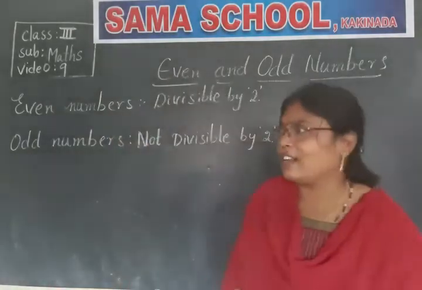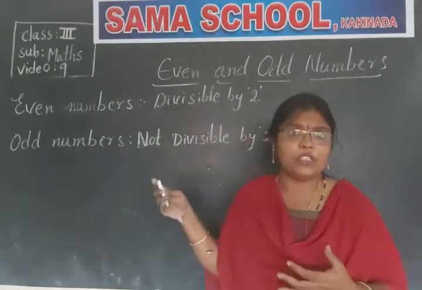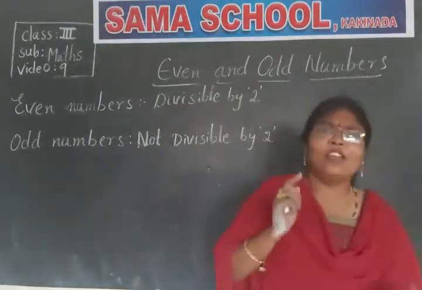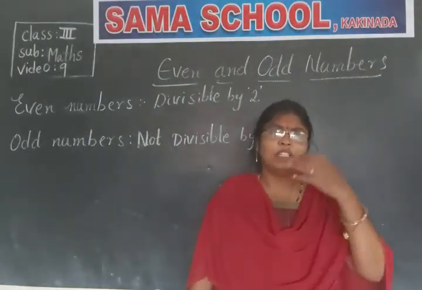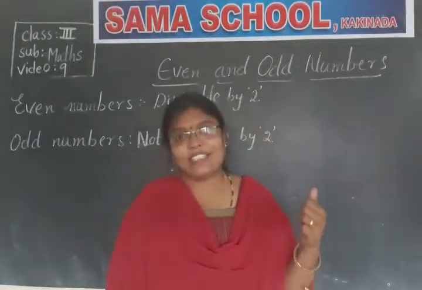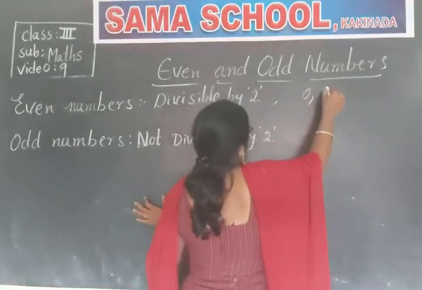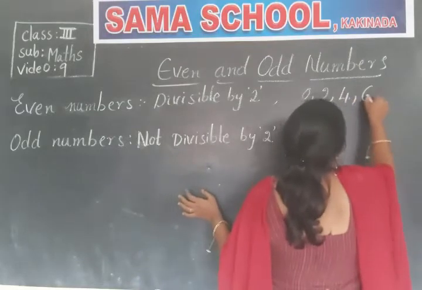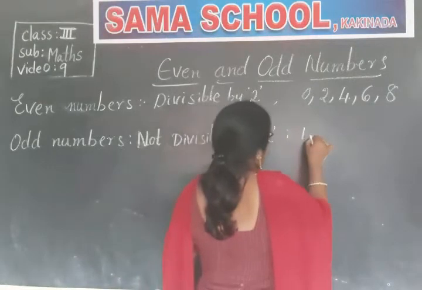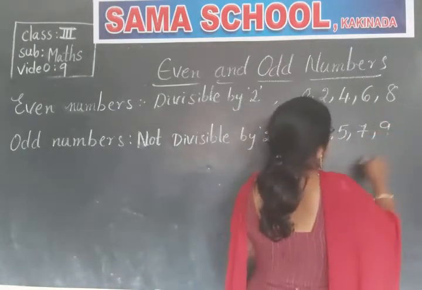And we learned, to know whether the number is even or odd, what we have to do? We have to divide with 2. No need. Only by seeing the ones place digit, you can identify whether the number is even or odd, which we have already learned in our last class. Even numbers end with 0, 2, 4, 6 or 8. And odd numbers end with 1, 3, 5, 7 or 9.